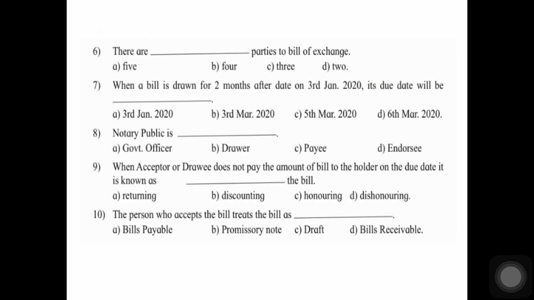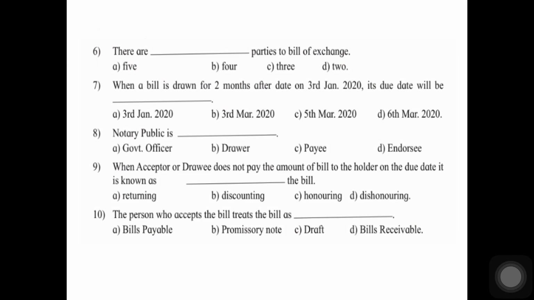Number 9. When the acceptor or drawee does not pay the amount of bill to the holder on due date, it is known as dash of bill. Returning, discounting, honoring, dishonoring. Read again. Drawee is not paying the amount of bill. So your answer is dishonoring the bill.